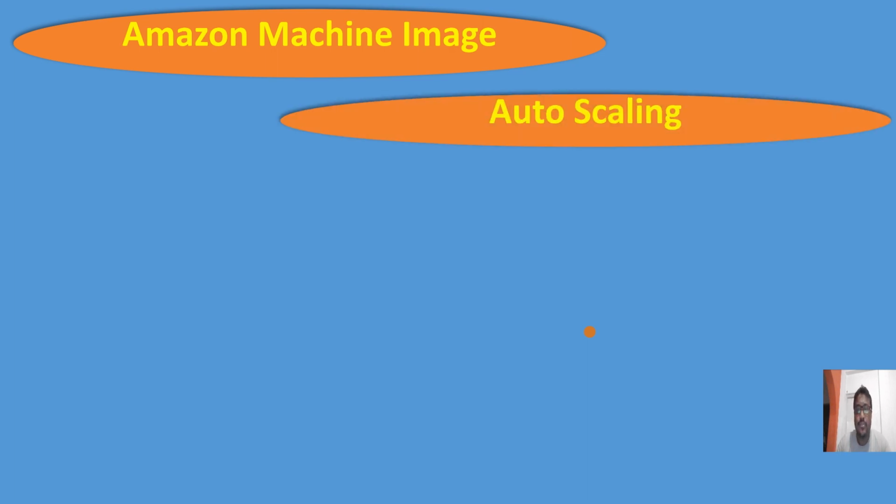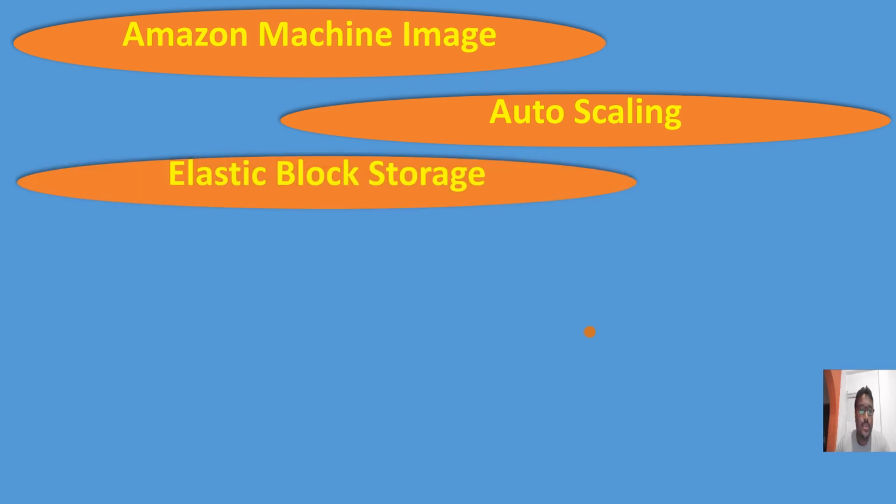Then one more part will come: auto scaling, or auto scaling groups. As the name itself says, if you want to scale your application up and down, then we can use auto scaling. And then one more is Elastic Block Storage, which I just talked about in the EC2 instance. When we are creating the EC2 instance, we need to allocate storage. That storage is nothing but EBS, the Elastic Block Storage.